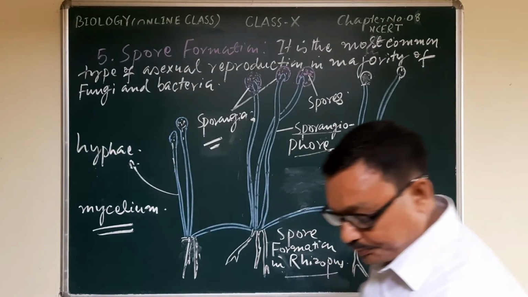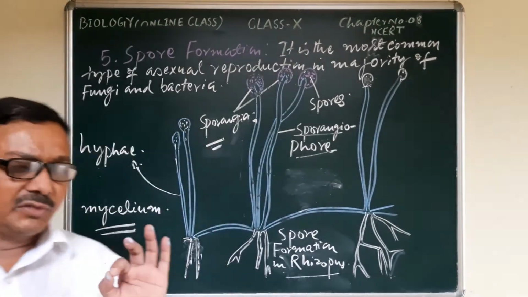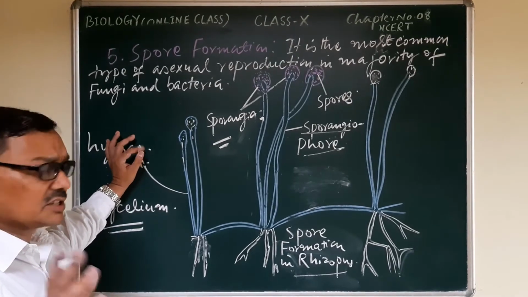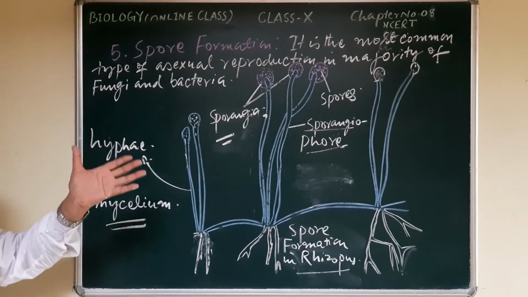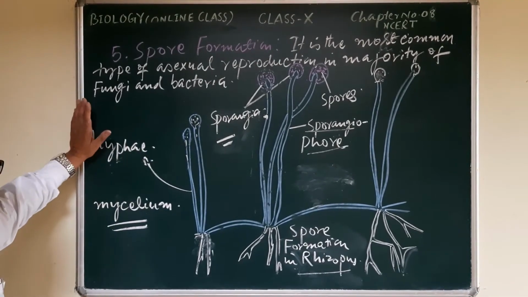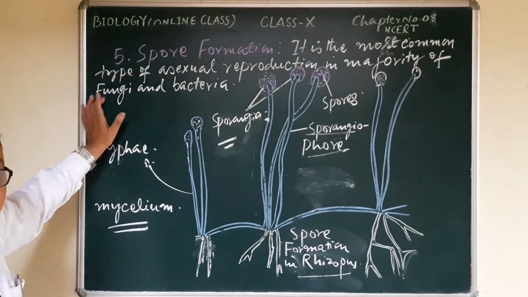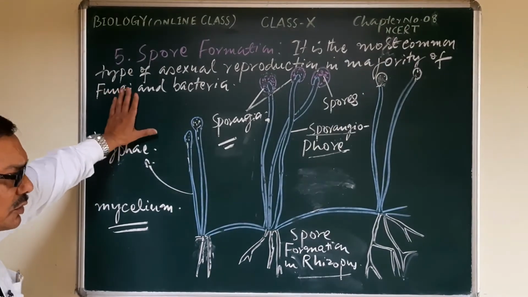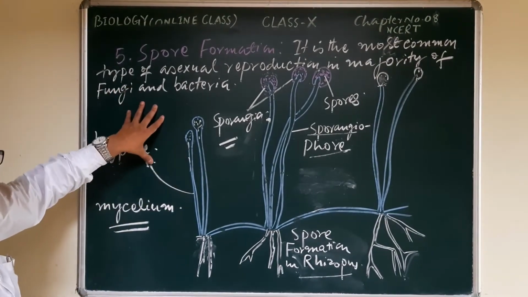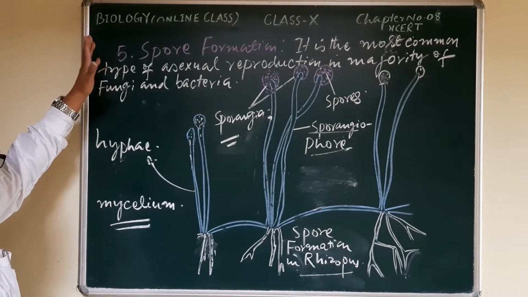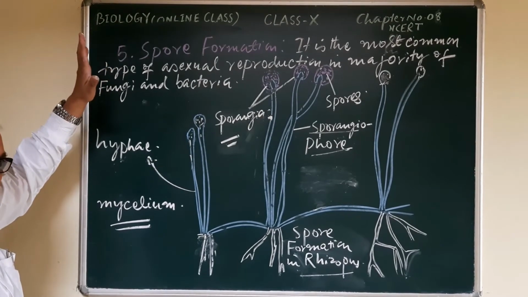Many scientists, many workers, many botanists have said that the spore is the asexual unit, just like the gamete is the sexual unit. But that is not true in all cases, only in the lowermost category of organisms like algae, fungi, bacteria and bryophyta.